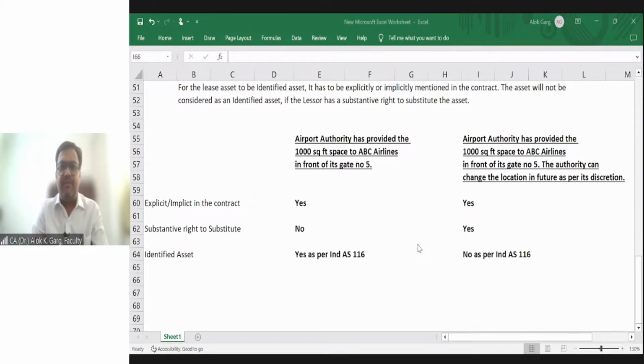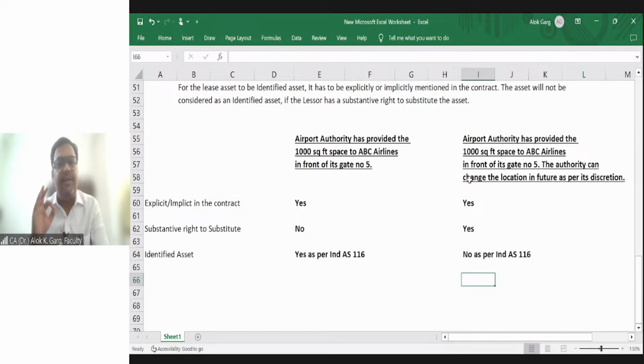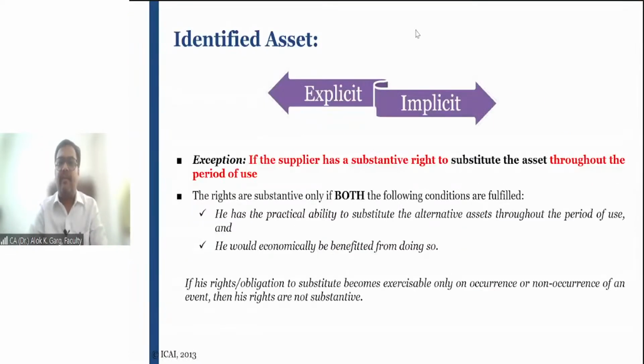Nisha, Shruti, I am trying to discuss this concept with very layman language examples, right? Otherwise, when you read the standard, you will find it very complex. But when you understand this standard, you find it very easy. I can guarantee you. So we understood this aspect, okay?